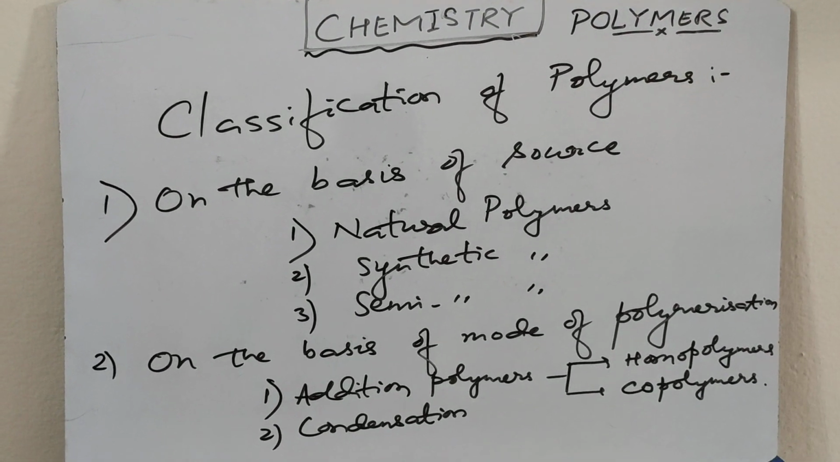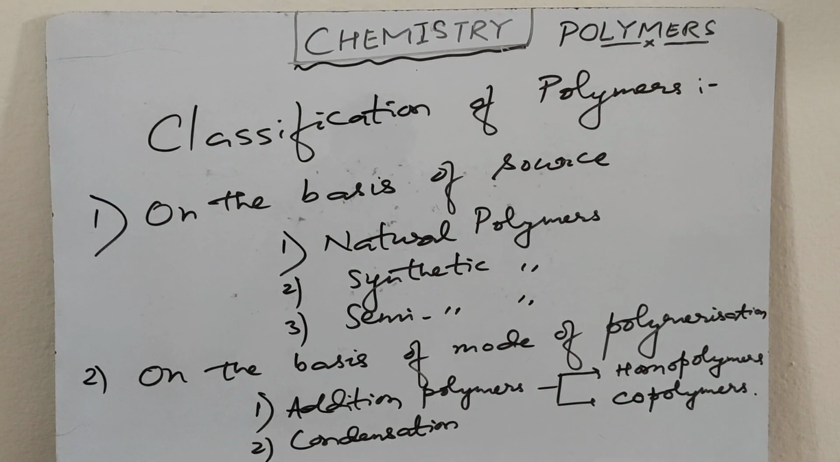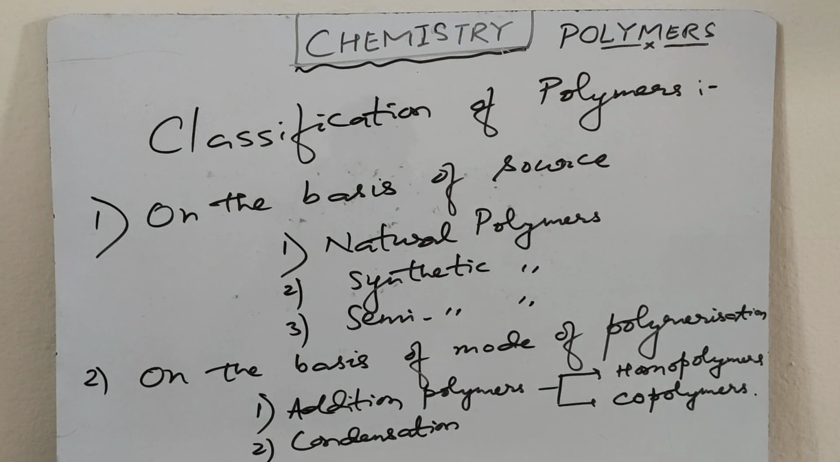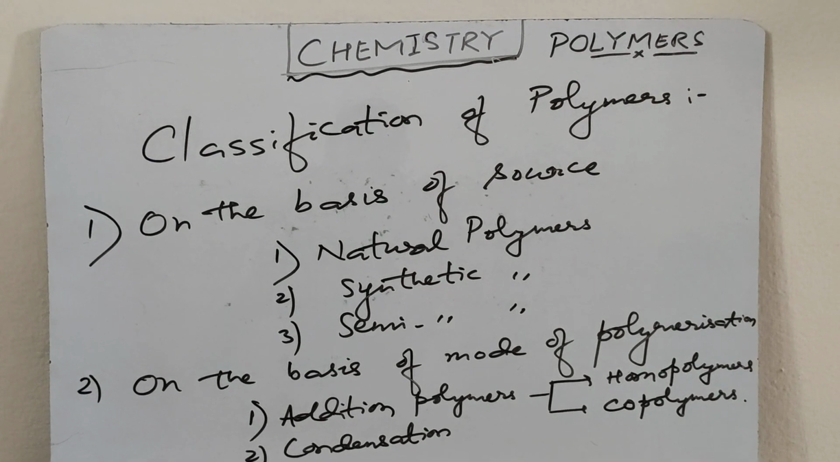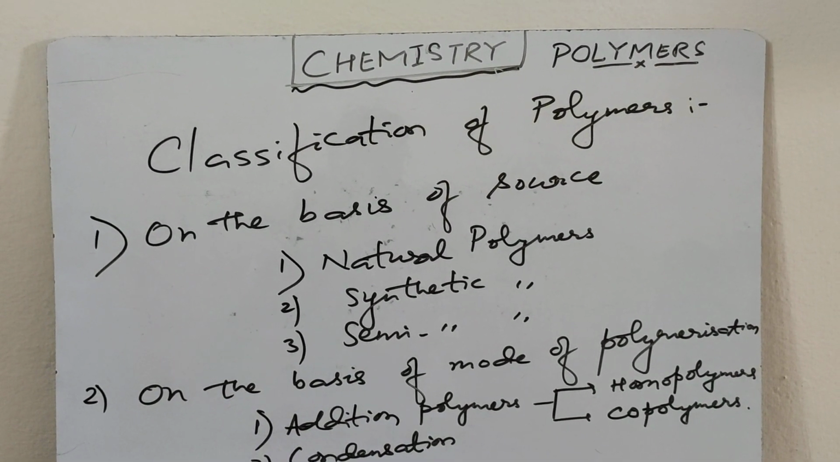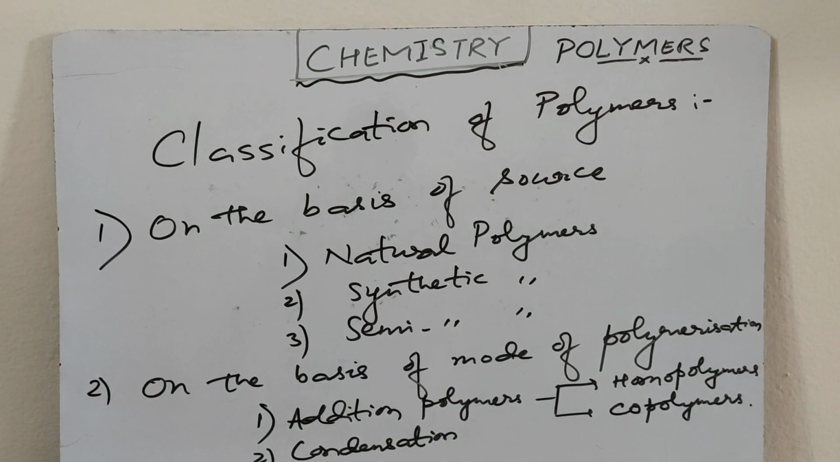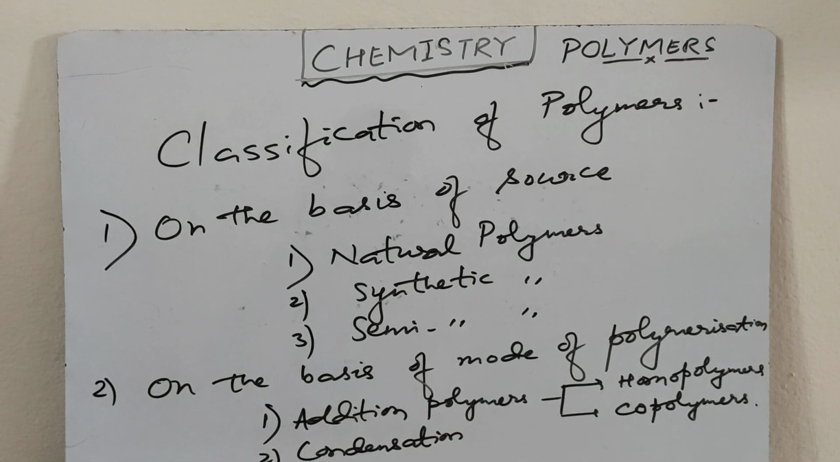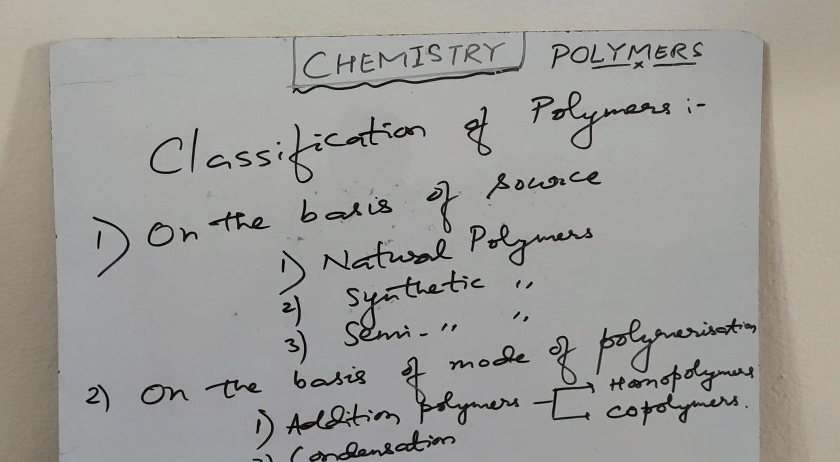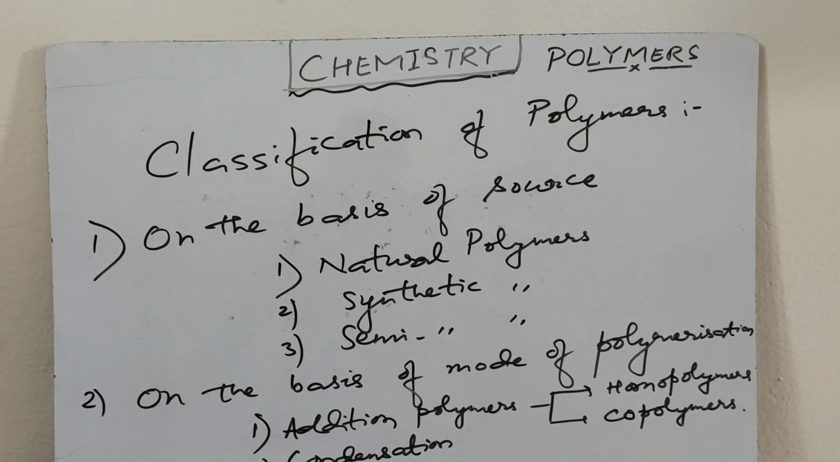Semi-synthetic polymer. Cellulose derivatives such as cellulose acetate, also called rayon, and cellulose nitrates are some of the examples of semi-synthetic polymer. That means the natural polymer which is treated in the lab with some chemicals, like cellulose, when treated with acetic anhydride, it forms cellulose acetate, which is also called rayon.